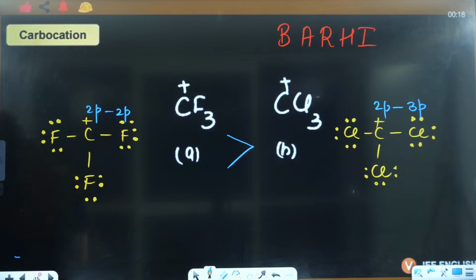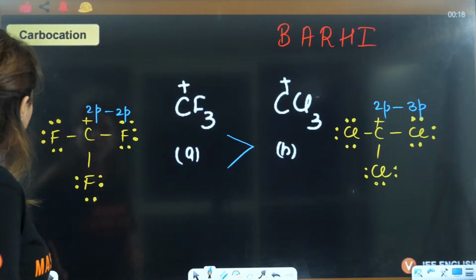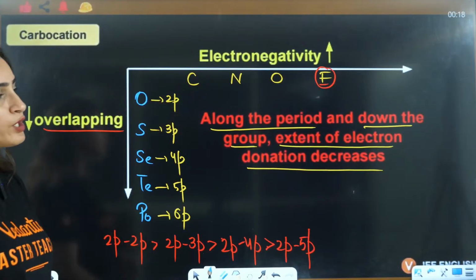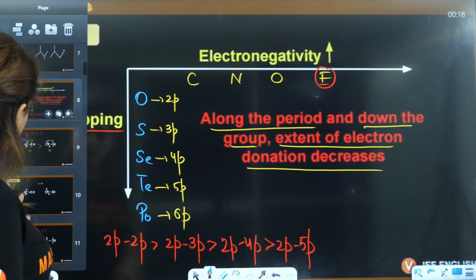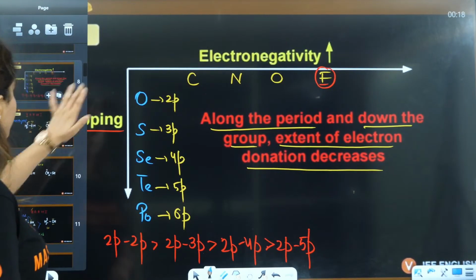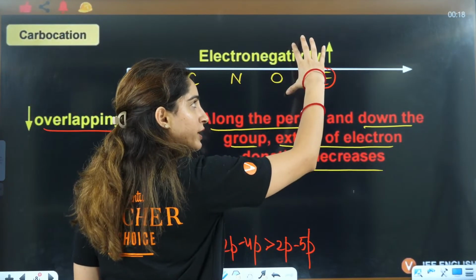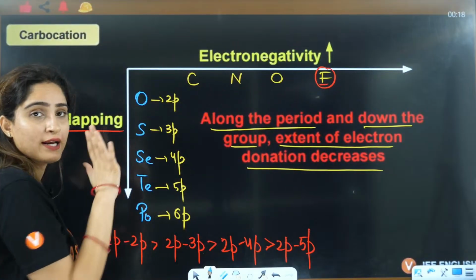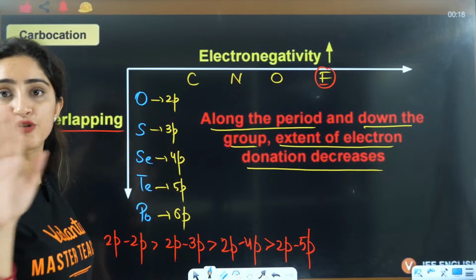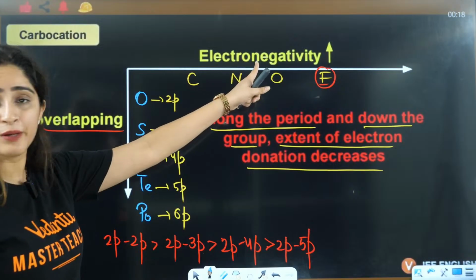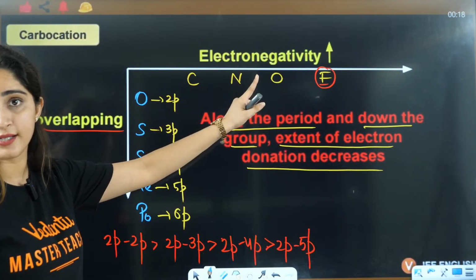Since fluorine is more electronegative, no. This is what I was telling you now. This is what I have told you here. And here too there was no fluorine. This is what I was telling you. Along the period, look for electronegativity. Down the group, look for overlapping. Down the group, the electronegativity concept does not dominate. Overlapping dominates. Along the period, electronegativity dominates.